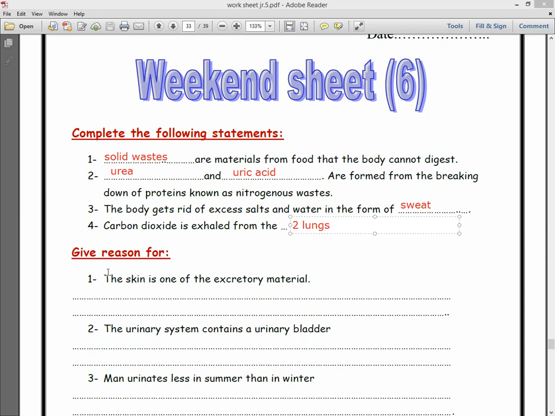Reason number 1. The skin is one of the excretory organs. Why is the skin one of the excretory organs?